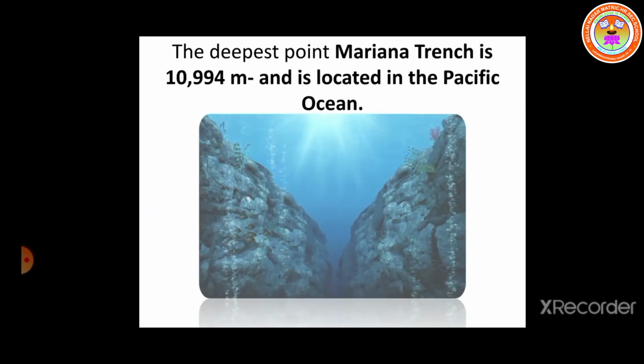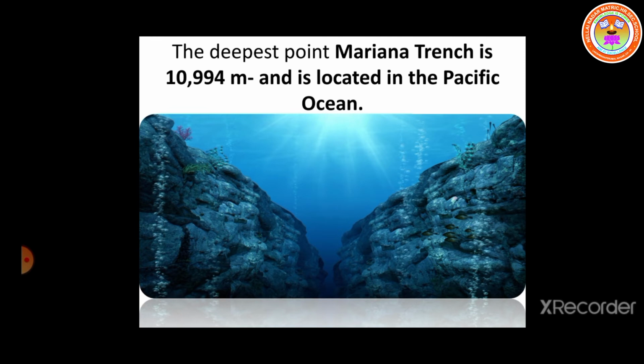What is called trench, children? Trench means the deepest part of the ocean. So, in the Pacific Ocean, the deepest point is Mariana Trench. Which is the deepest point in the Pacific Ocean? Mariana Trench. It is 10,994 meter power minus. Meter power minus. Clear children?